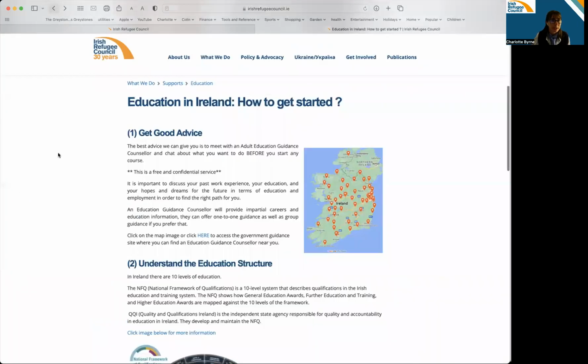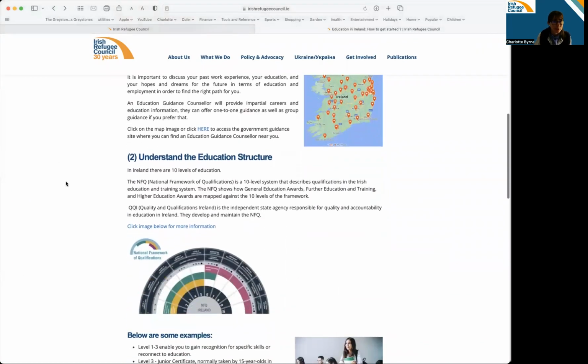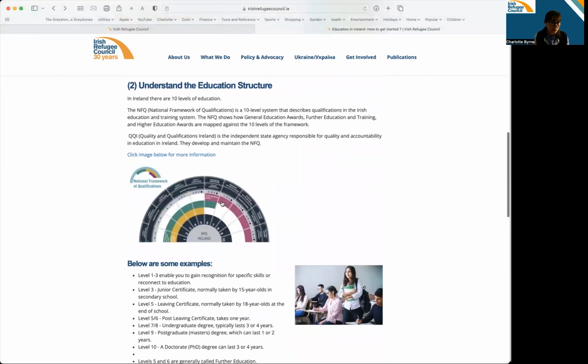All right, let me go back. The second thing that you need to do then is to understand the education structure in Ireland. All education is divided into 10 different levels. You've probably heard of QQI level 5. But just to give you a little more of an understanding, the leaving certificate exam that teenagers do when they leave school, it's called the leaving certificate, that's a level 5 as well. Level 5 and level 6 are PLC, or post-leaving certificate exams. Level 7 or 8 is an undergraduate, and level 9 is postgraduate, and so on.